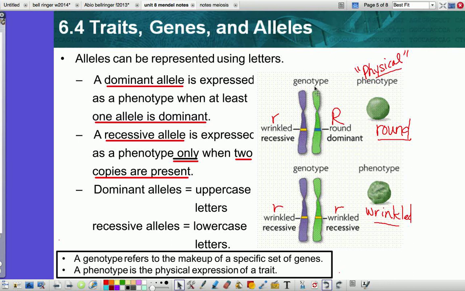Remember the words genotype and phenotype from middle school? Genotype is what gives us the genes. Okay, so when we talk about our genotype, we're talking about the genes that actually give us the trait. The phenotype is how those genes are physically expressed. So they kind of make sense with the words, right? You see the word gene in there, and you see the word maybe physical starting there. Okay.